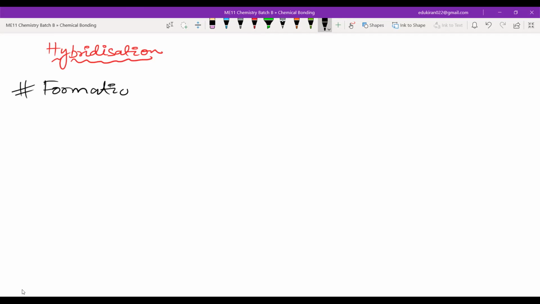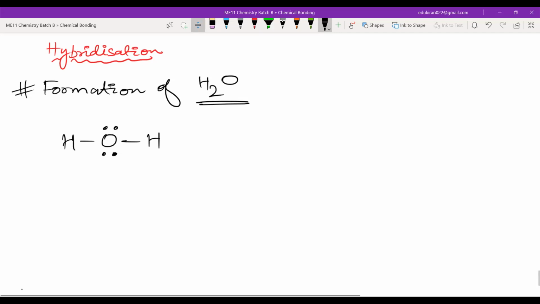Please don't write these things, okay? Just listen. Formation of H2O. Now in H2O, we have seen the Lewis dot structure. It was hydrogen, oxygen, and hydrogen, and this oxygen will have 2 lone pairs here. Okay, this is the Lewis dot structure. Now obviously this oxygen is in the center, and it is forming the bonds with the 2 hydrogens.